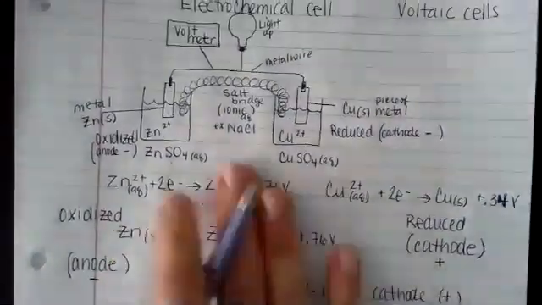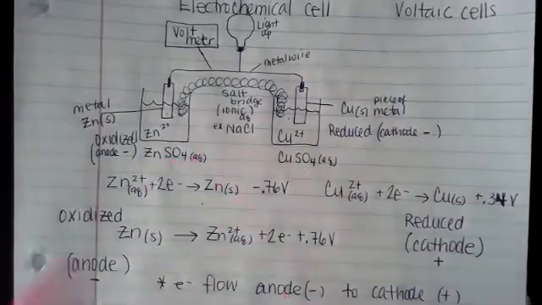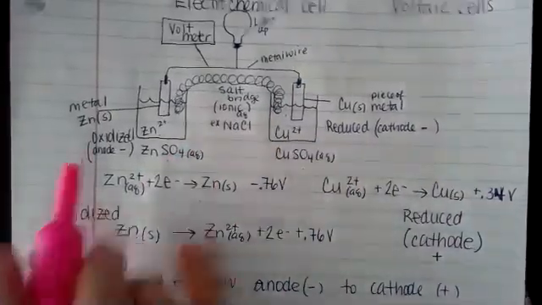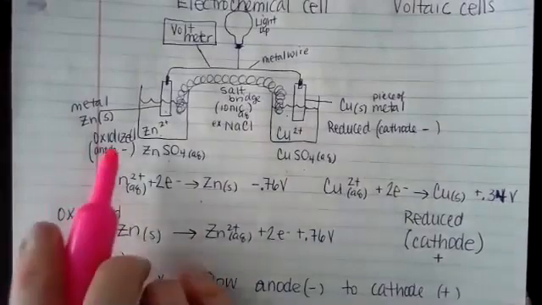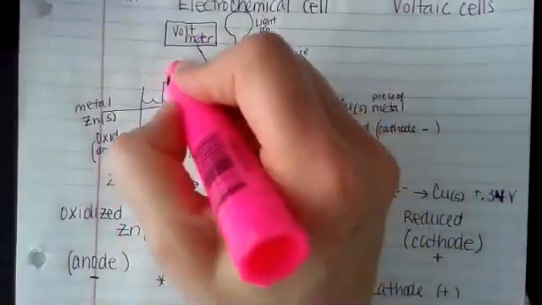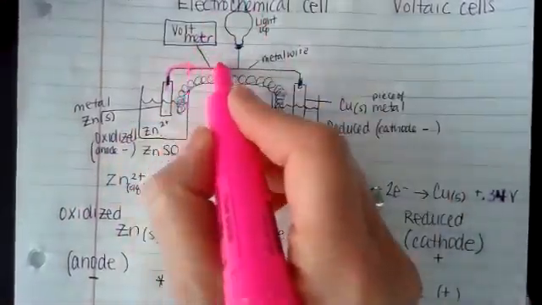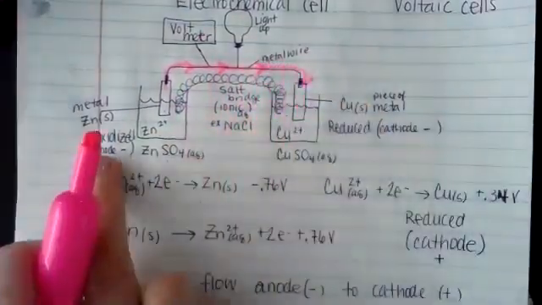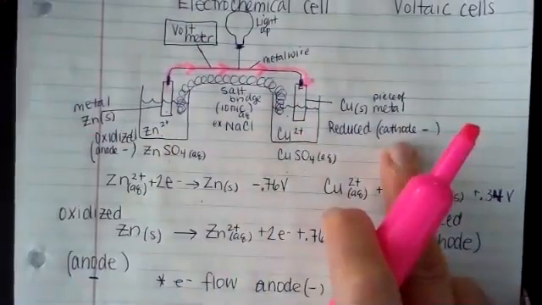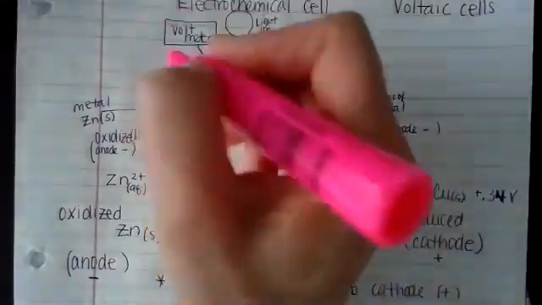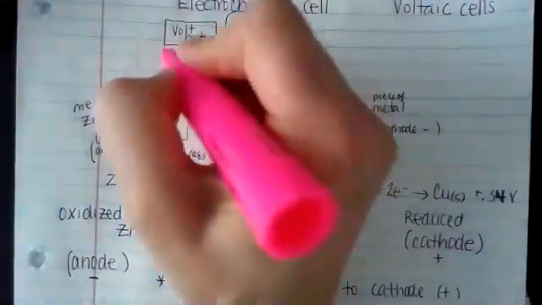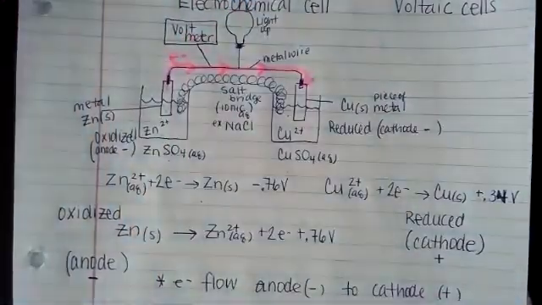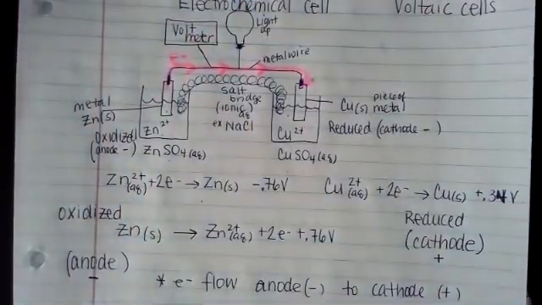So when I'm looking at my battery, I'm going to use a pink marker to highlight. It's going from the side that's being oxidized, my anode side, and my electrons, I'll show it with just arrows. They're flowing from my anode side to my cathode portion of the electrochemical cell. So I'll just put a little e showing the flow of electrons.